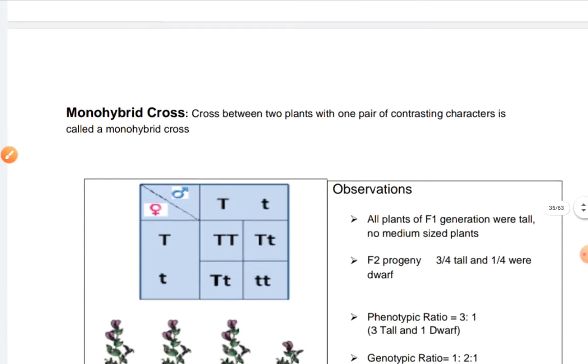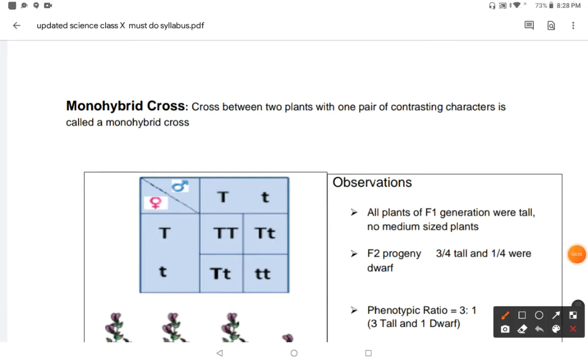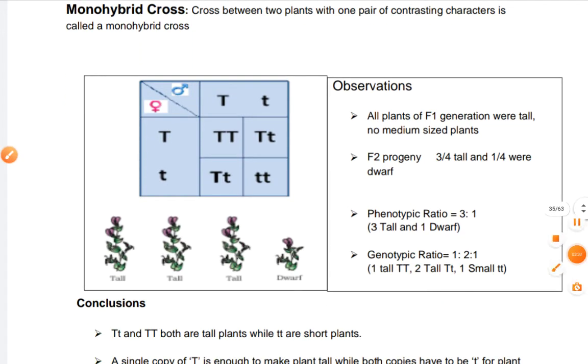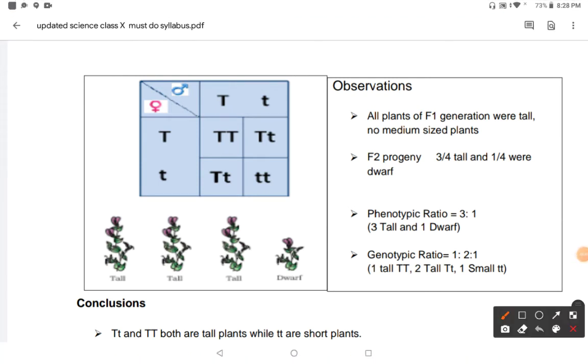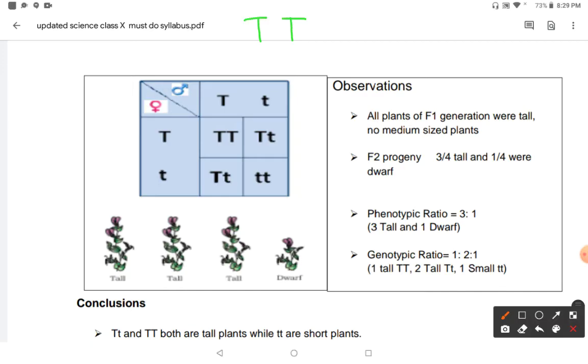There are two types of cross: one is the monohybrid cross and the other is the dihybrid cross. A monohybrid cross is a cross between two plants with one pair of contrasting characters, for example tall and short. First Mendel took two plants and did the monohybrid cross. One plant is tall, the other is short. Gametes always form in pairs: tall is capital T, and short is small t, so the gametes are capital T and small t.